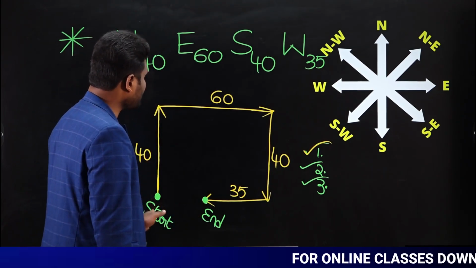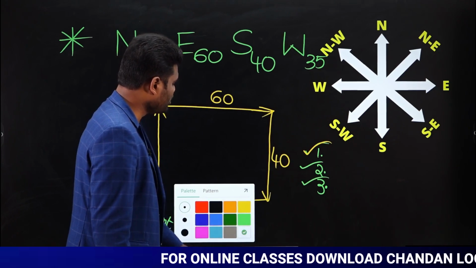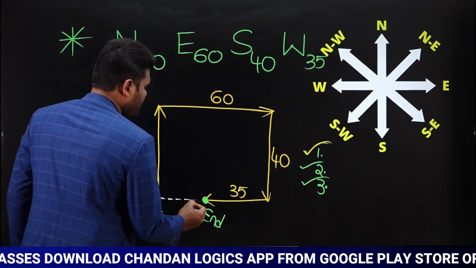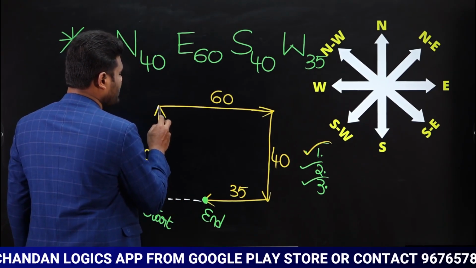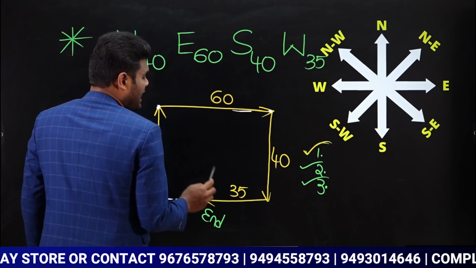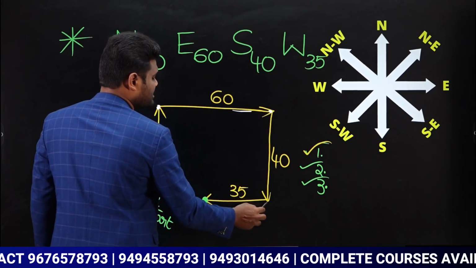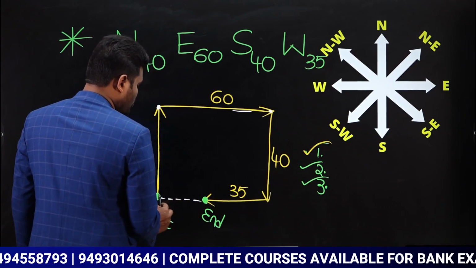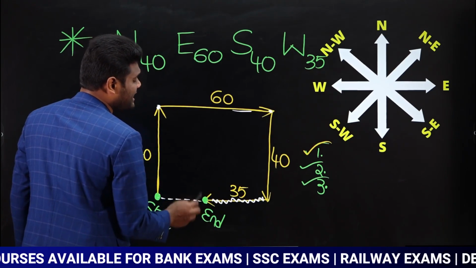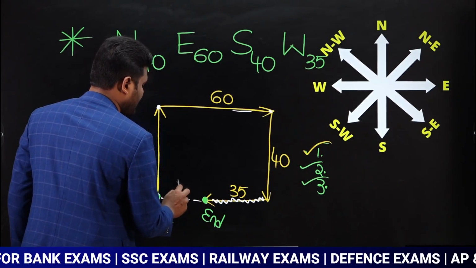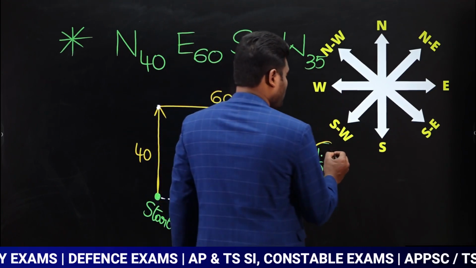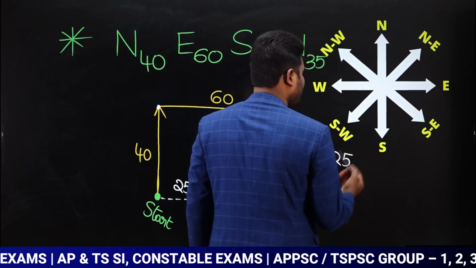Now this is the starting point and this is the ending point. We need to know the distance between these two. What is the distance between these two? From here to here, the total is how many meters? Total is 60 meters. If this is 60, obviously this also should be 60. Out of 60, already he covered 35. Out of 60, 35 covered means the remaining balance is going to be 25 meters. Which means the answer for the first question is going to be 25 meters.